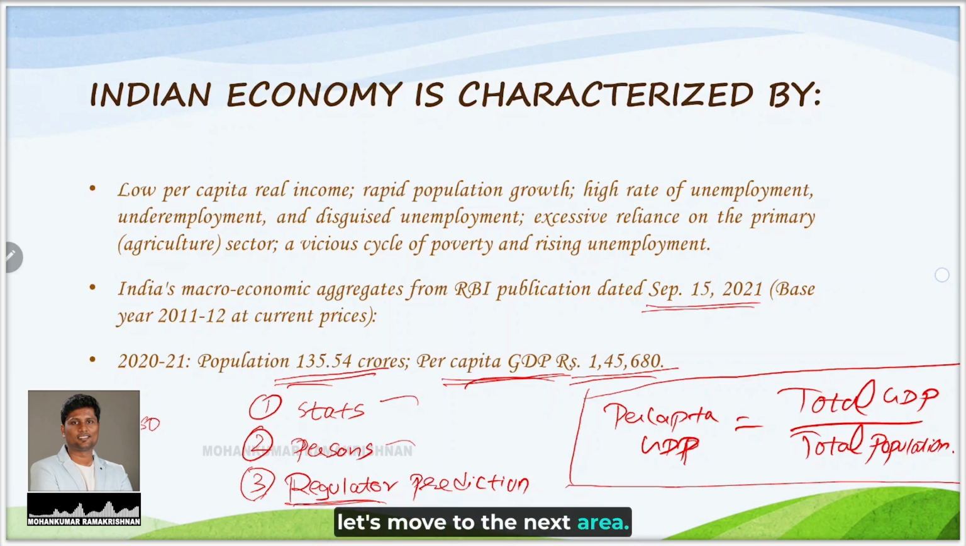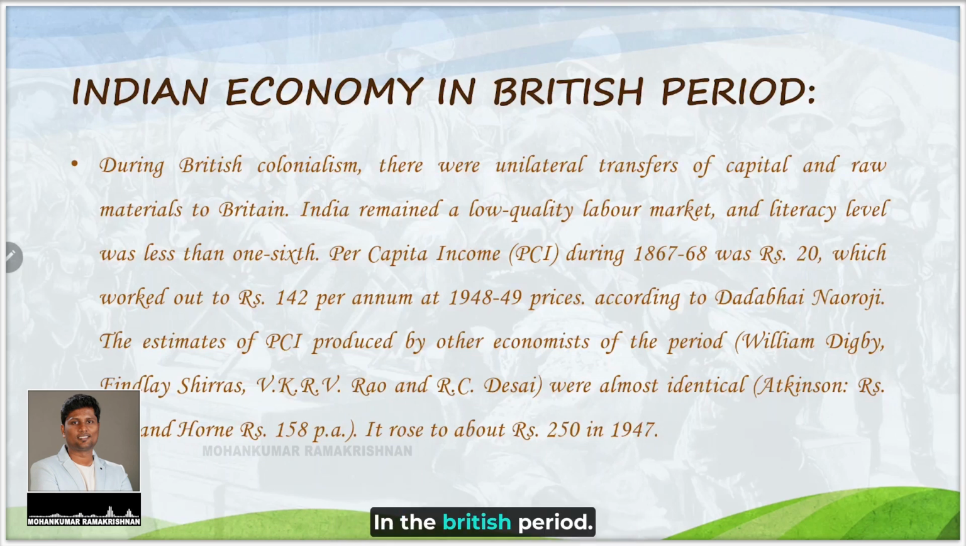Now let's move to the next area, Indian economy in the British period. During the British colonialism, there were unilateral transfers of capital and raw materials to Britain. As I already said, British people ruled us because they wanted all our wealth to be transported back to Britain. They didn't have an ideal of setting up a government ruling us for the benefit of Indians. They ruled us because they could loot items from India to Britain.